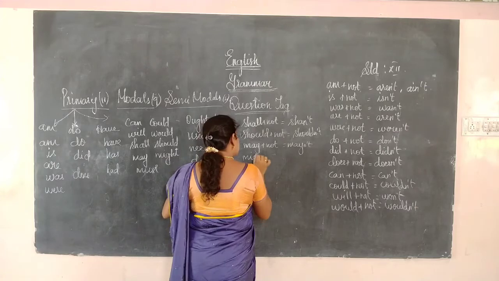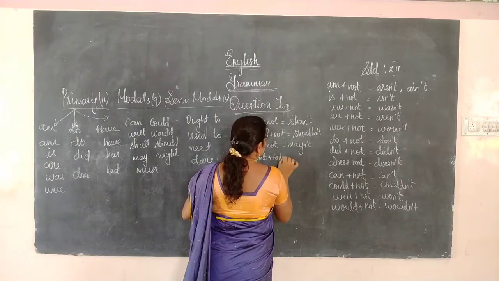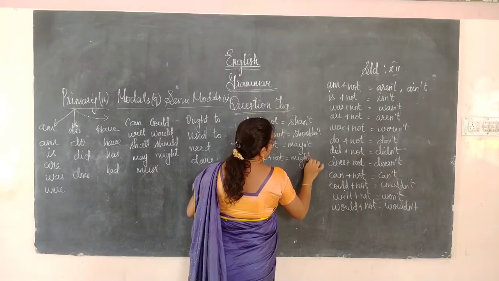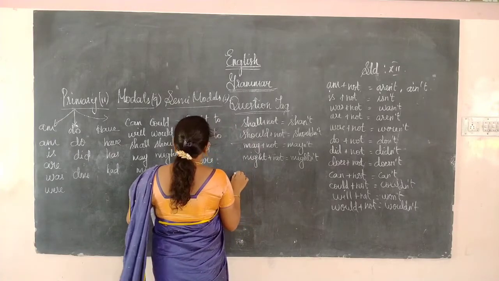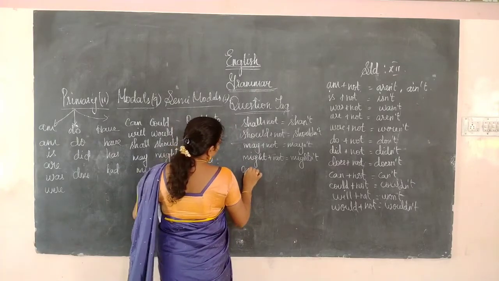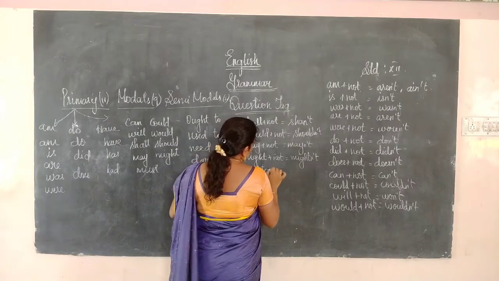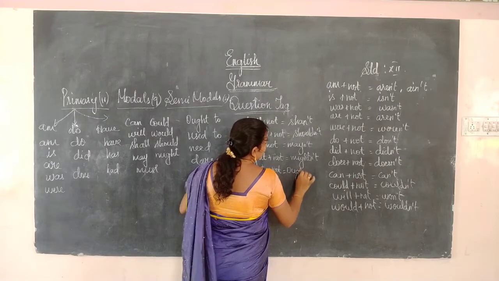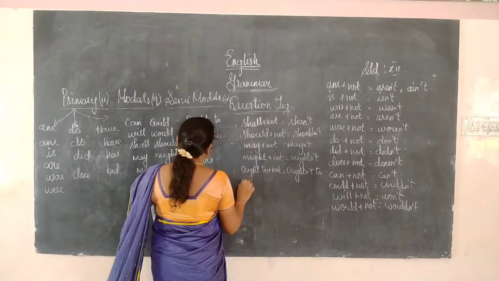Might plus not, mightn't. Ought to plus not, oughtn't to.